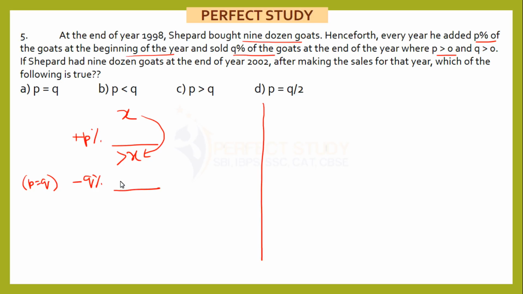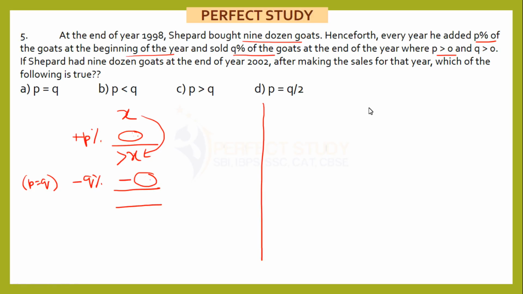What you subtract here, this value will be greater than this one. This point, please try to understand this. If you assume that P and Q both percentages are equal, this value will be greater than this. Why? Because its base is higher. This value was calculated on a base of X, and this second one is calculated on greater than X. So this will be more. And if this will be more, the value that you get here will not be same as X.